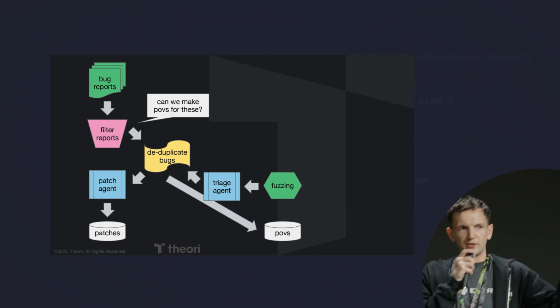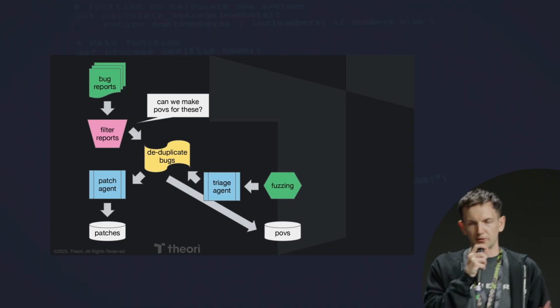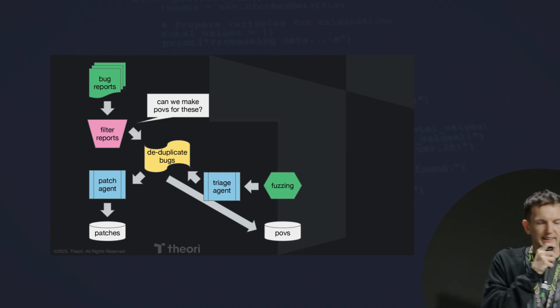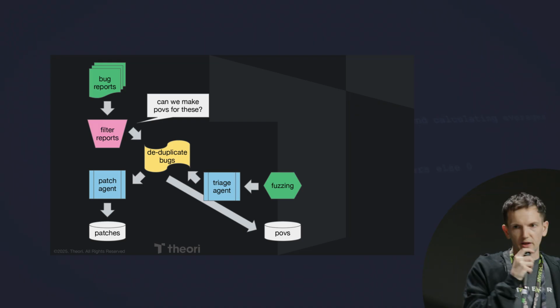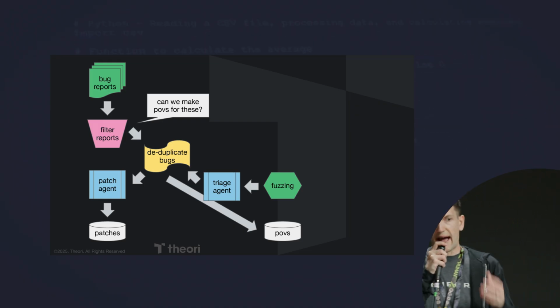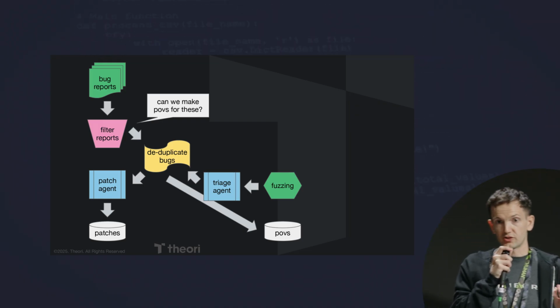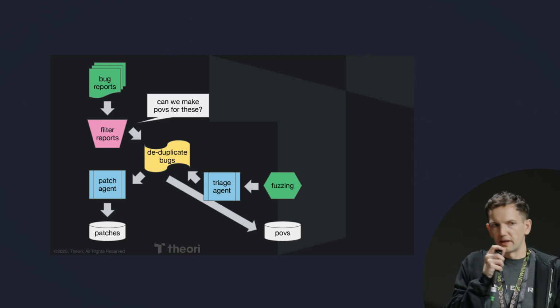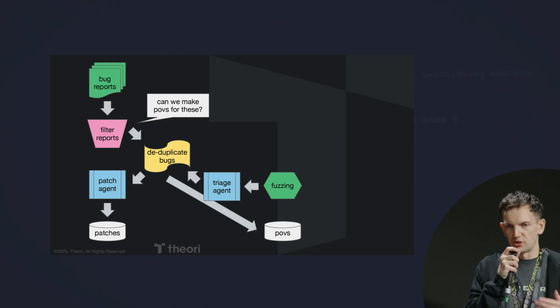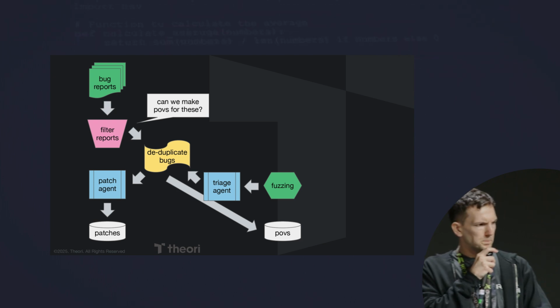But we didn't really do anything with the LLMs for these bugs, right? We still just used fuzzing, and that is not very satisfying. And we had decided that these bugs on the left-hand side were accurate enough that we're willing to patch them and spend dollars, like real dollars, to patch them. Why aren't we making POVs for these, right? We're just leaving stuff on the table, and that feels bad.